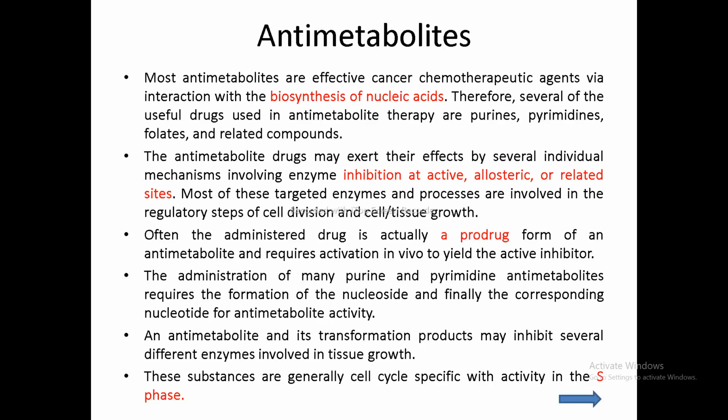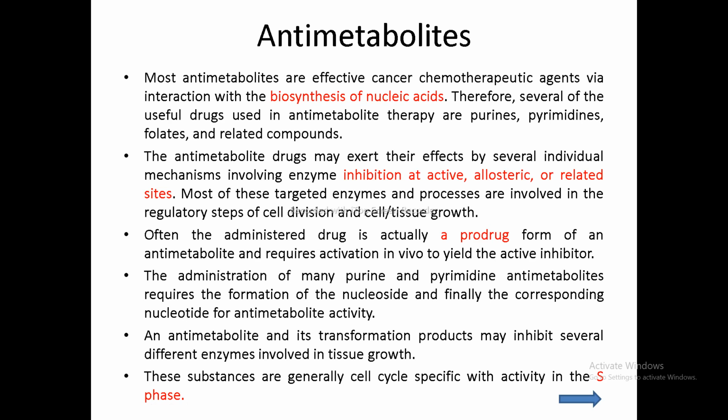Okay, so students, today we are going to start with a new class of anti-cancer agents that are called the antimetabolites. So first we will see what antimetabolites are.